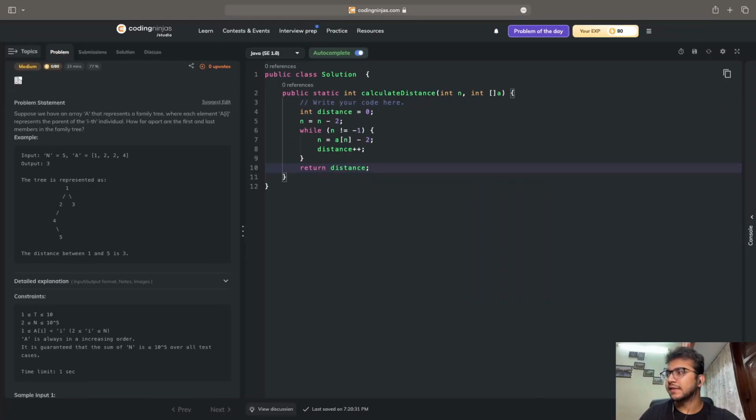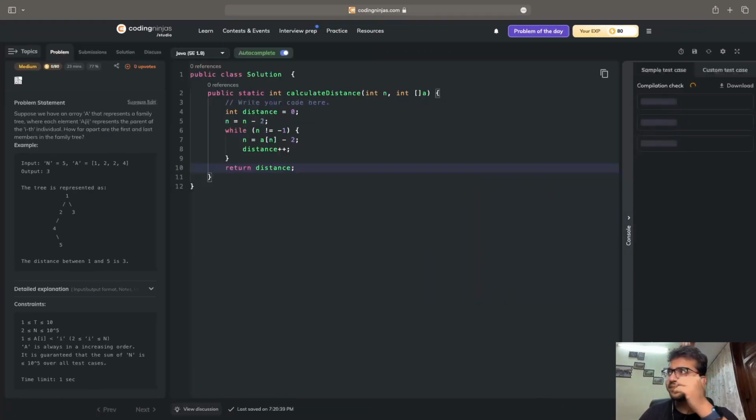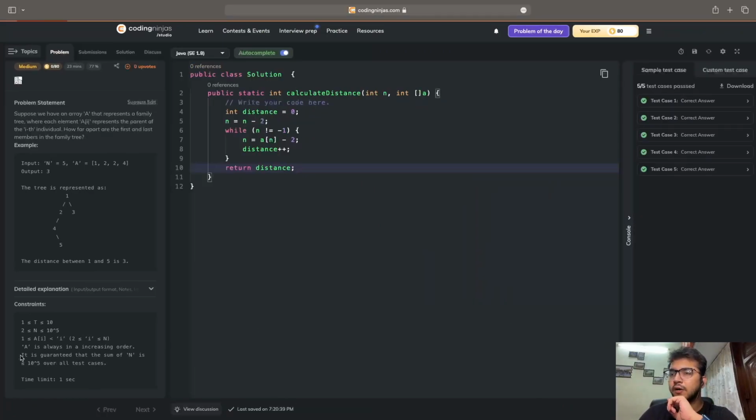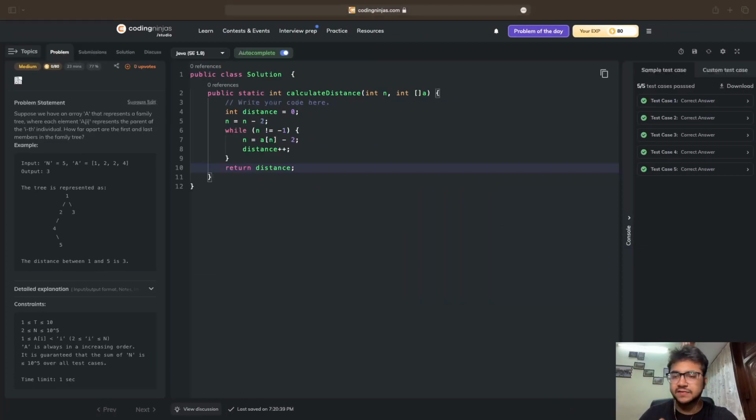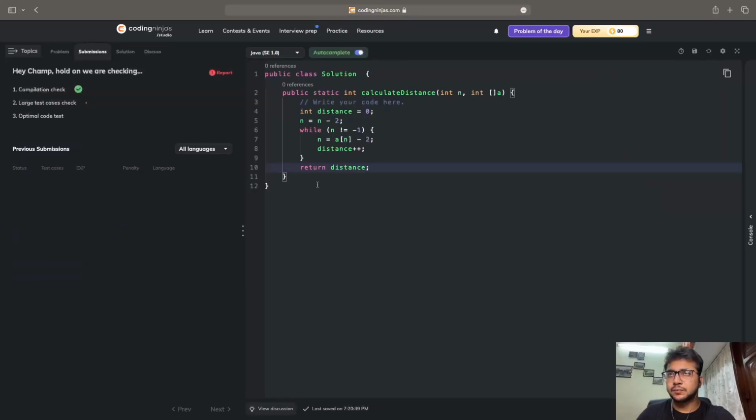Let's try to see if it is correct. Click on run. After clicking on run, we can see that all the test cases have successfully passed. That is great. Then I will click on submit. Let's wait for the moment of truth.